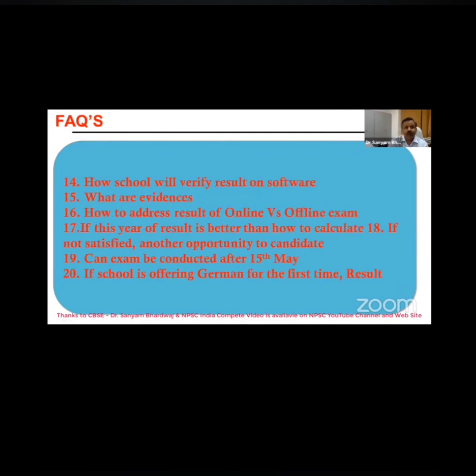So now how will the school verify the result on the software? You will be uploading. You will be informed by the software, and whatever instructions are given to you by the software, accordingly you have to verify or adjust the result. What are evidences? Evidences are each and everything, even the verbal discussion which you are having, that will be considered as evidence. Say if you are saying that this student has not given only one examination, what should be done? You are deciding that we will be awarding the mean marks of these 2 marks. That will be considered as evidence.